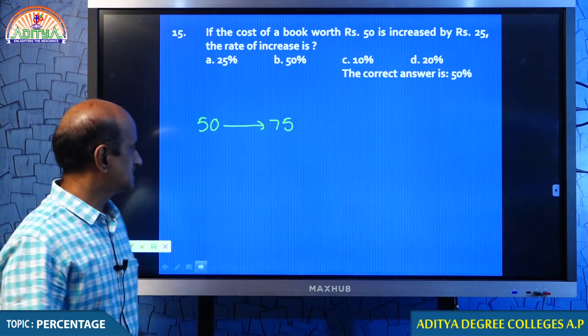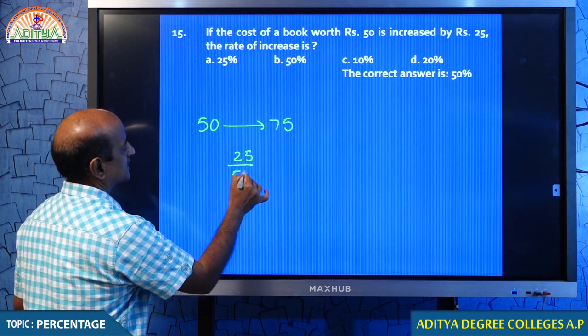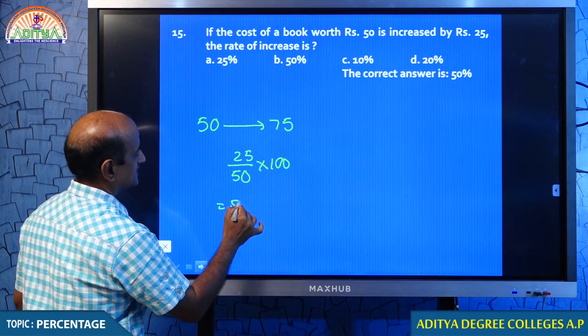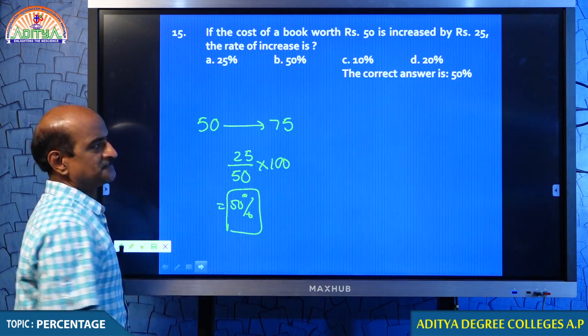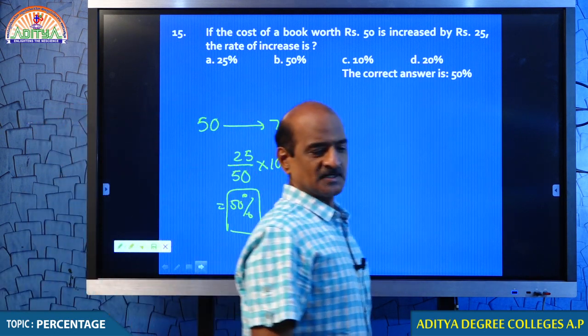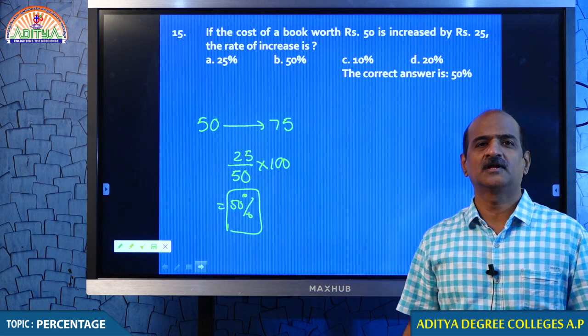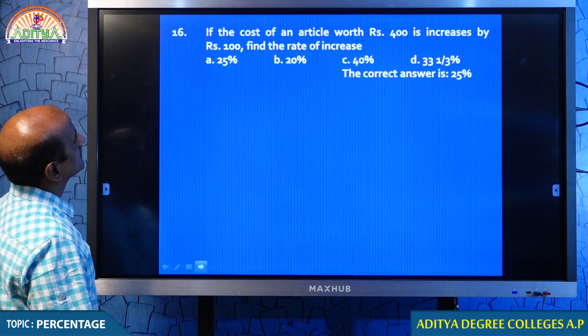What is the increase? 25. What is the percentage increase? This is called percentage increase. So, percentage increase is given by the formula: increase by original value into 100. Okay? Let me go ahead.